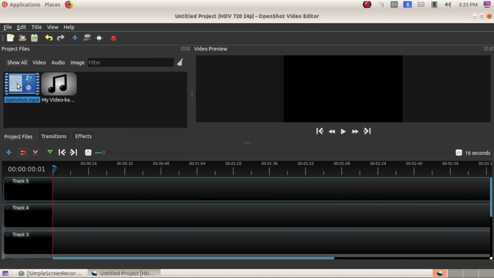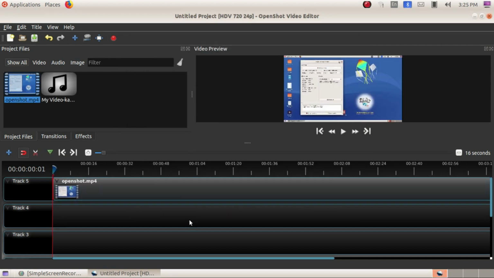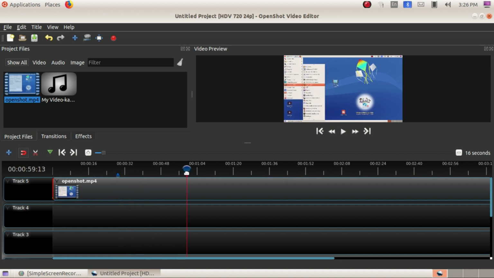Okay, so just add the video file into the track, and if you want to cut the portions you can select, or you can add the marker here. For example, I am marking here. Okay, and again if you want to remove this section, just end marker, and you can just remove the section if you want to change. Okay, use the eraser tool and remove the options.